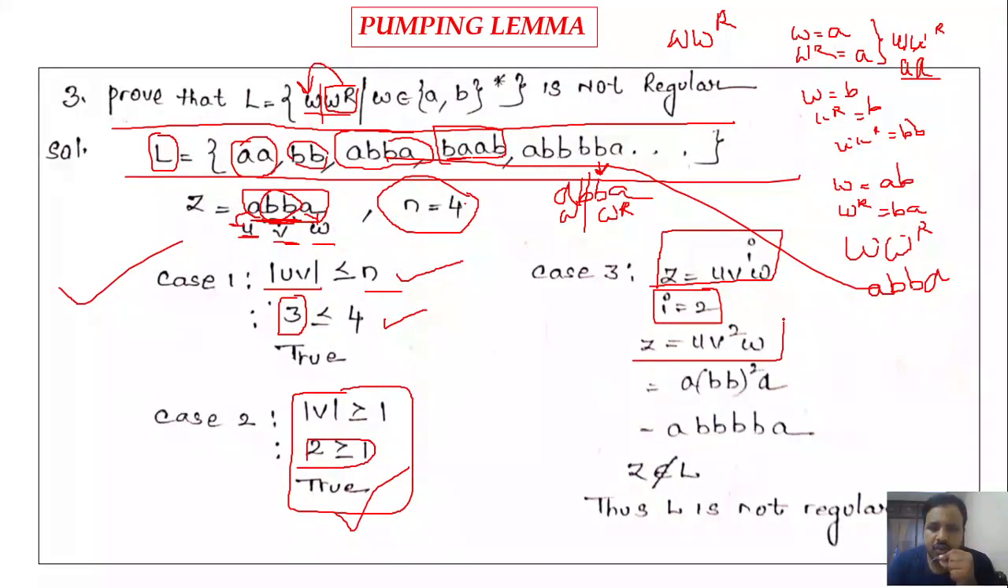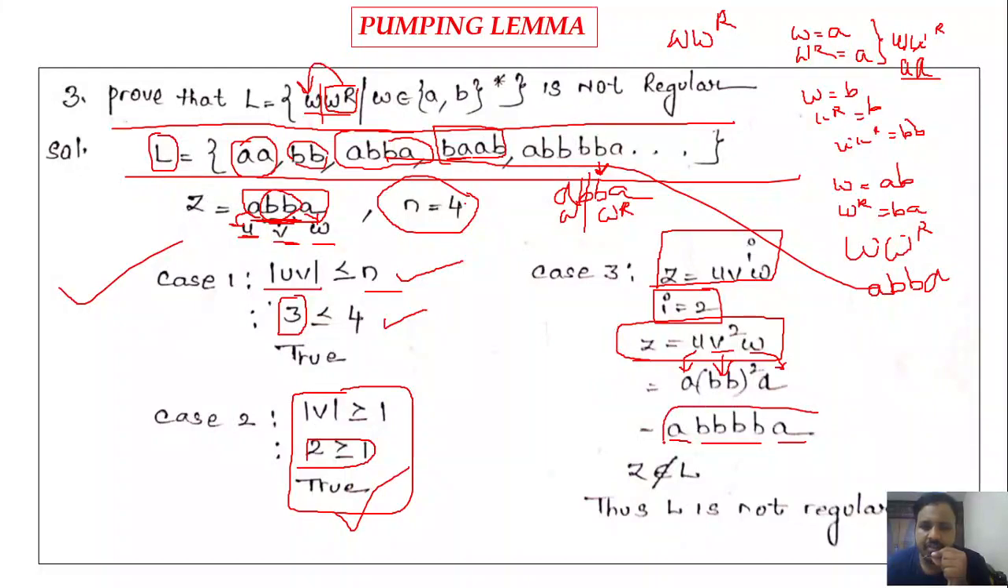Z is equal to U V square W. Right. So what is V in this case? BB. We have taken the V as BB. Now U is nothing but A. V is nothing but BB, BB square. And W is nothing but A. Now what is your string? A BB whole square means 4 Bs. So 4 Bs followed by A.